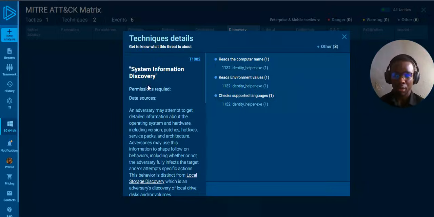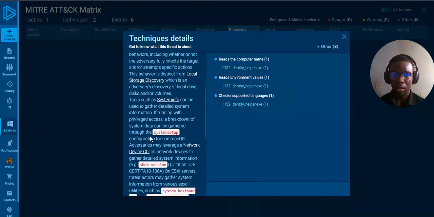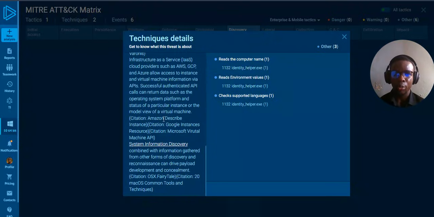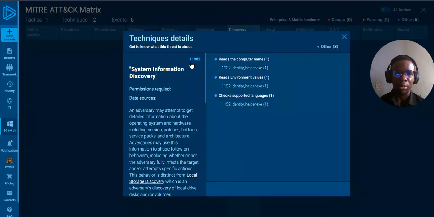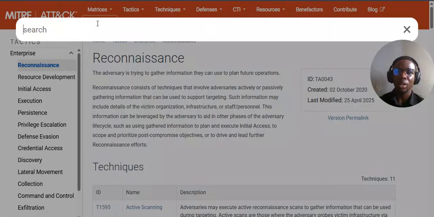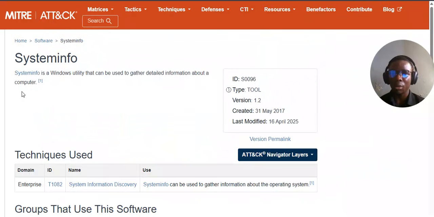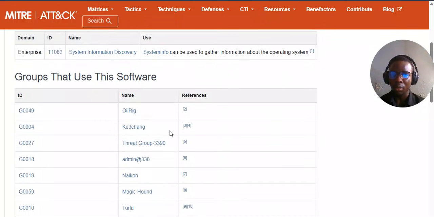System information discovery. Permission required. Okay, permission required. Does that mean that it doesn't get to open the executable file, so that you need a kind of permission to upload? You can see the ID. Now if you copy this ID and we come here and search for the ID, we'll get the same results because this is connected. This has been integrated into Any.Run itself. So there's no need of coming here and checking some other things. So system info is a Windows utility. Trying to see something that we can bring in together.